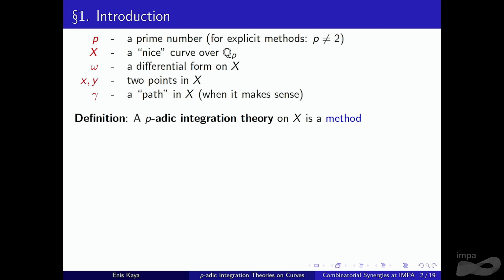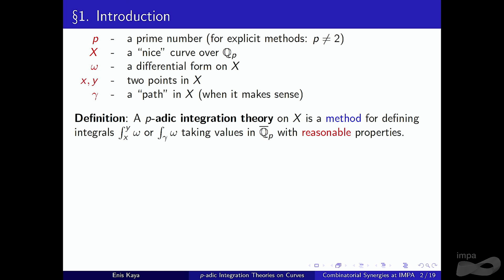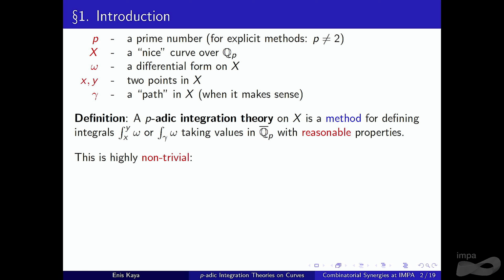The most important definition is p-adic integration theory. This is a method on X for defining integrals of this form, which take values in Q_p bar with reasonable properties. For example, we want additivity in endpoints, additivity in integrands, the fundamental theorem of calculus, functoriality, etc. Maybe this sounds like a very trivial thing. Well, this is not the case. This is highly nontrivial. The main reason is that naive analytic continuation is impossible. This is because of the weird topology that Farbod has been explaining since Monday.